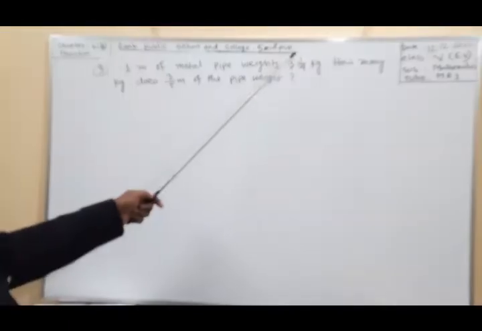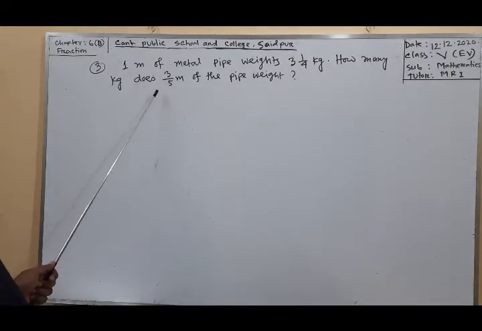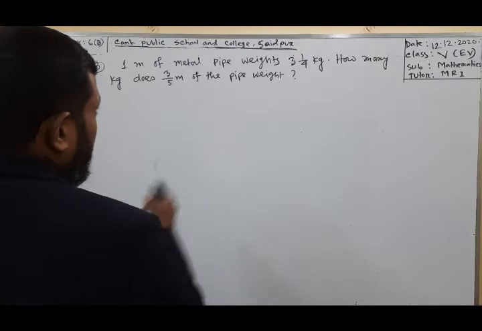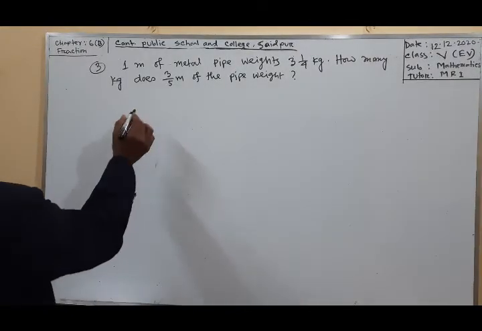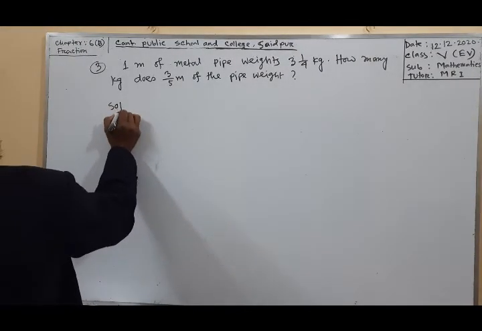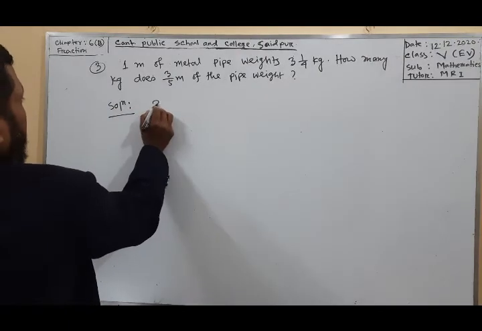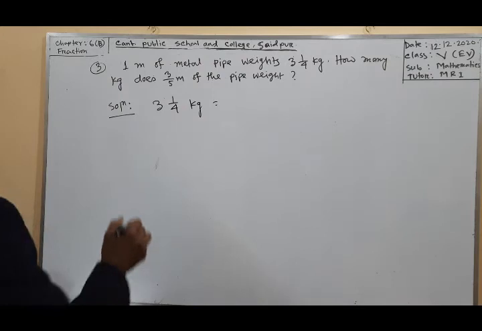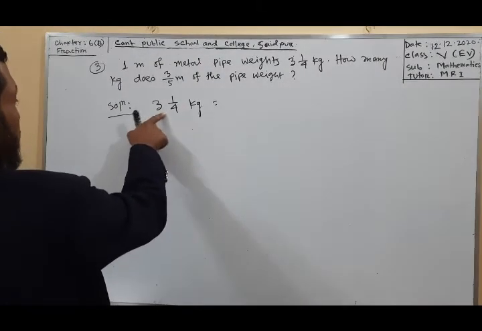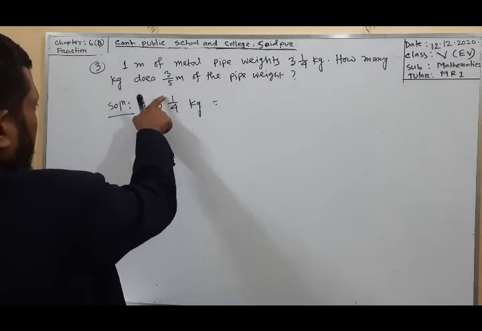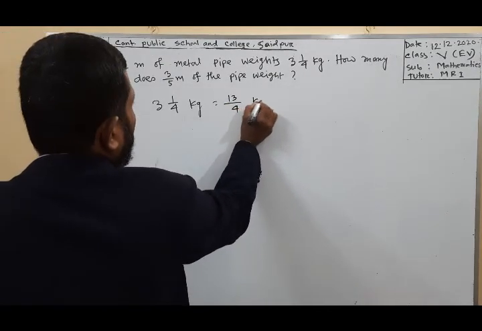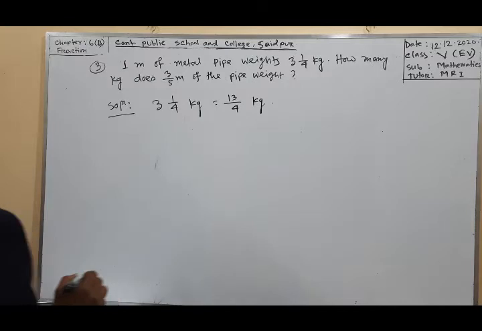Here 3 integer 1 by 4 is a mixed fraction, and 3 by 5 is a proper fraction. First we convert this mixed fraction to an improper fraction. 3 integer 1 by 4 kg: 3 multiplied by 4 is 12, and add 1, 13 by 4 kg.